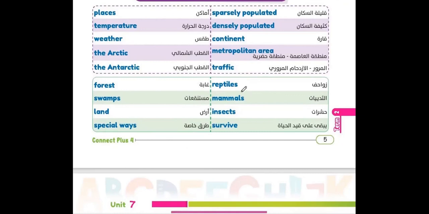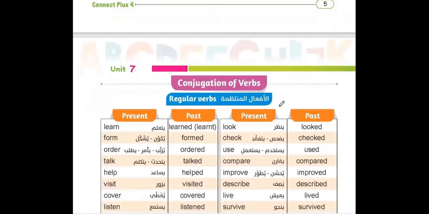Reptiles. Mammals. Insects. Survive. And move now to the conjugation of verbs.